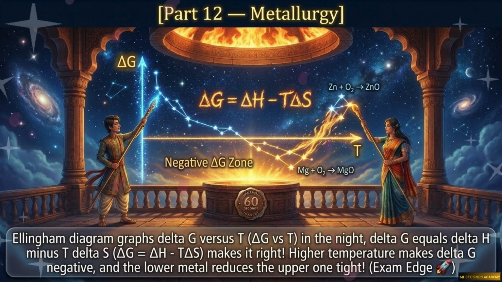Delta G equals delta H minus T delta S makes it right. Higher temperature makes delta G negative, and the lower metal reduces the upper one type.